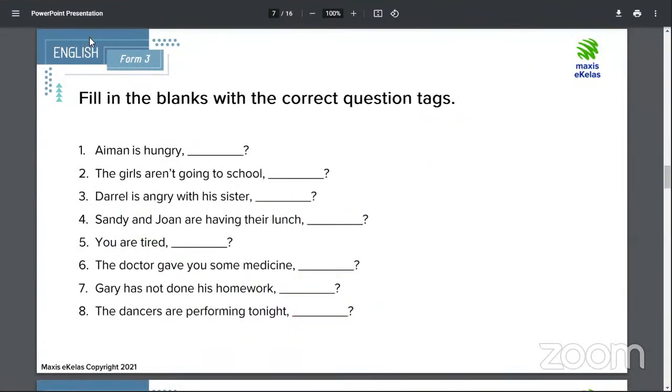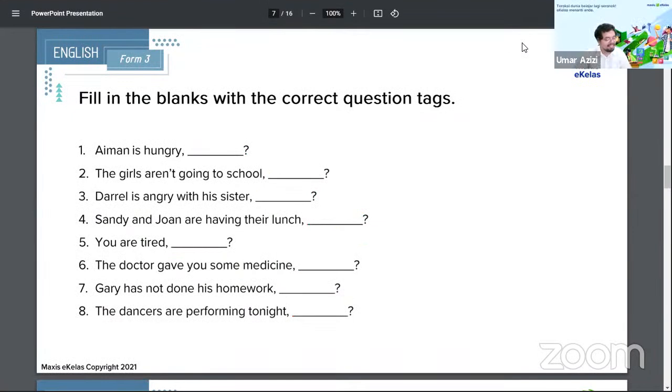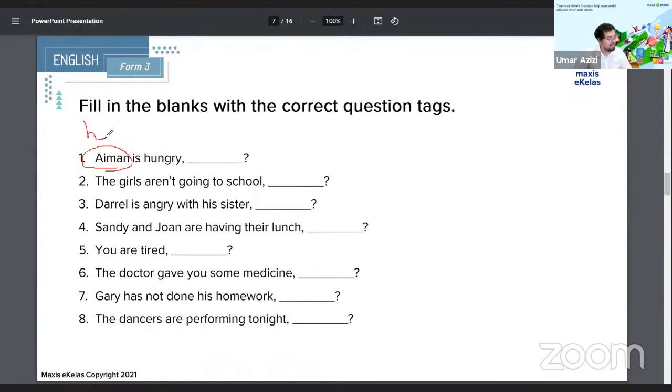But here we go. So now we have number 1. Aiman is hungry. So some information we can gather from that. Aiman is usually a boy, so we'll refer to him as he. Remember, we're using pronouns when it comes to question tags. We don't say their name anymore. And is hungry is in the positive.